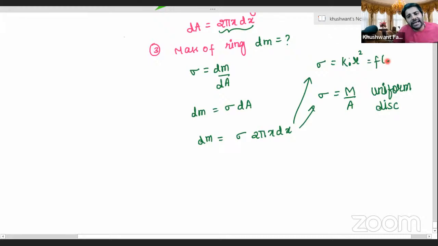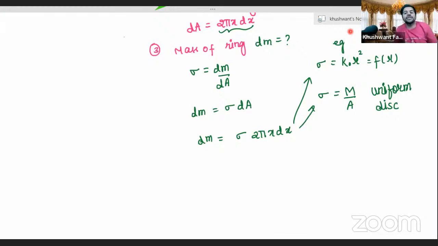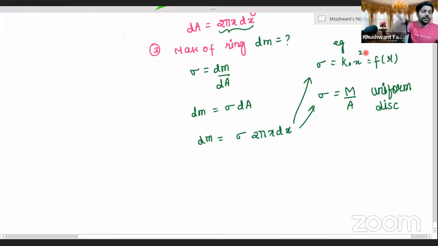It can be any function. Here I'm just taking an example, or they'll give it to you as a function of r. So this is the logic, this is the way by which you can solve this question. So I'm writing it r here. It can be equal to x. If you all want, you can take this r, you can take this x, whatever you like.